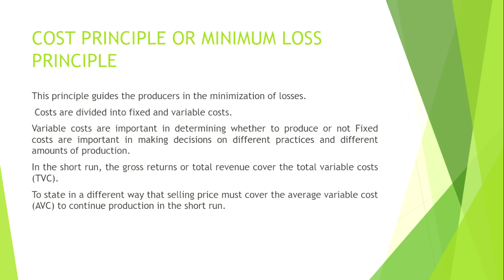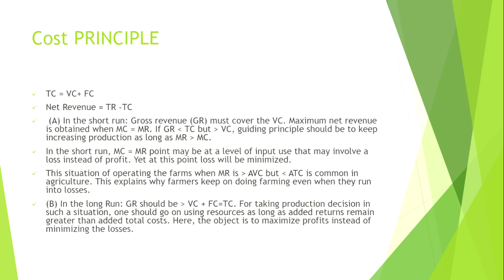In the short run, the gross return or total revenue must cover the total variable cost. To say it in a different way, the selling price must cover the average variable cost to continue production in the short run. Now, under the cost principle, we discuss total cost. The total cost equals the variable cost plus fixed cost, and net revenue equals the total revenue minus total cost.